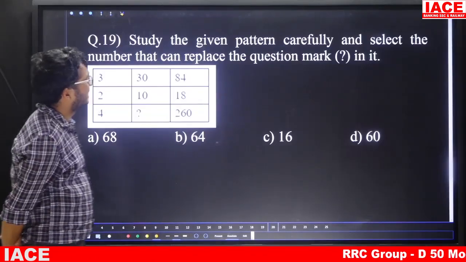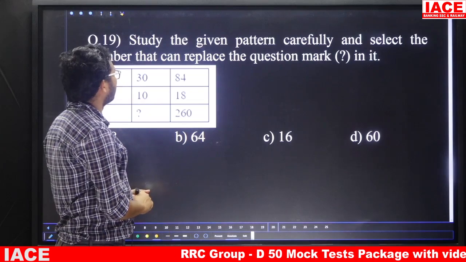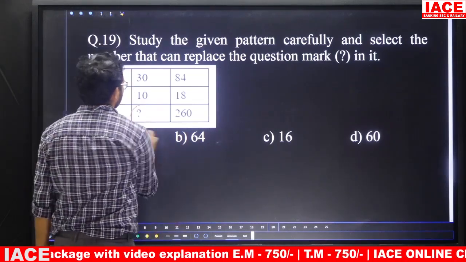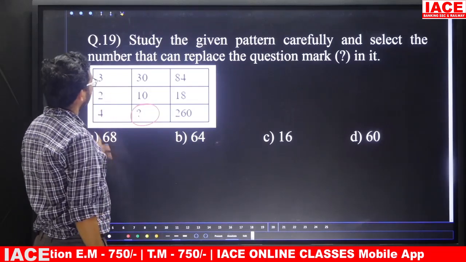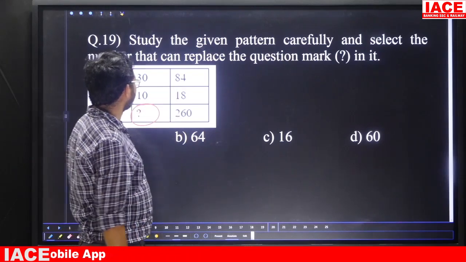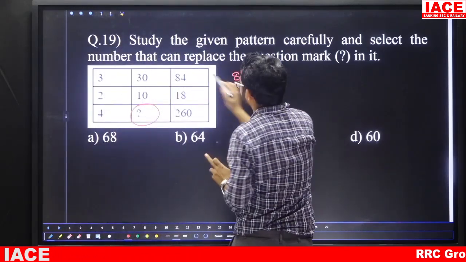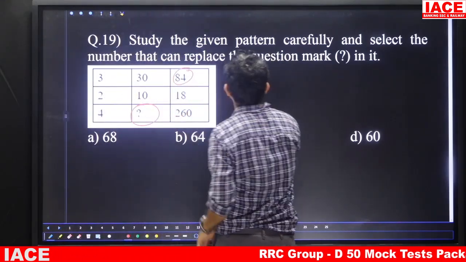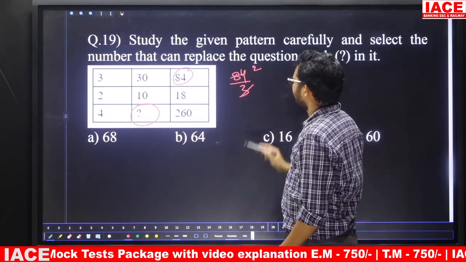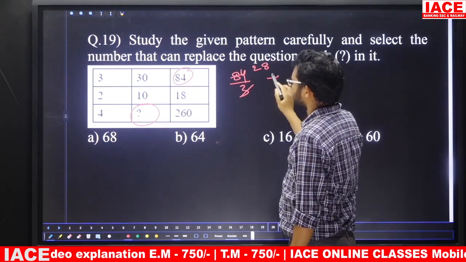Question number 19. Study the given pattern carefully and select the number that can replace the question mark. Now we are going to replace this question mark. 3 to 4, 30, 10 question mark, 84, 18, 260. Suppose take here 84 by 3. 84 by 3 is what? 3 twos are. Next one is what? Here 28 plus.